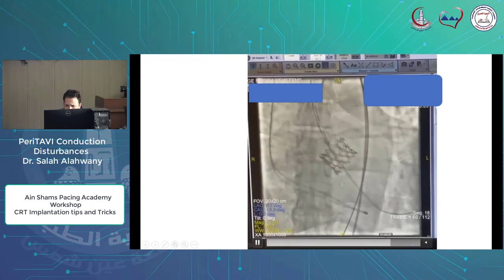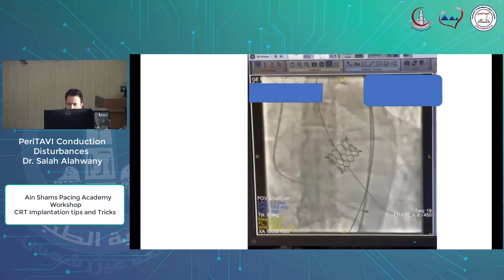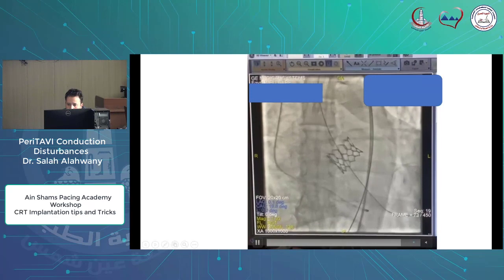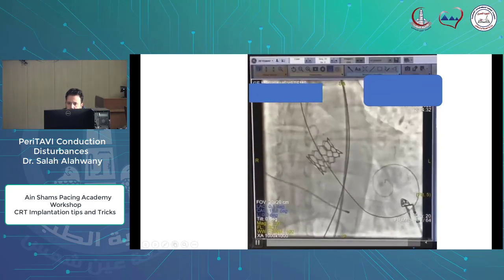We can note a slightly deeper implantation of the valve, which could be related to the conduction disturbance that happened after the implantation. This is the injection after deployment of the valve.